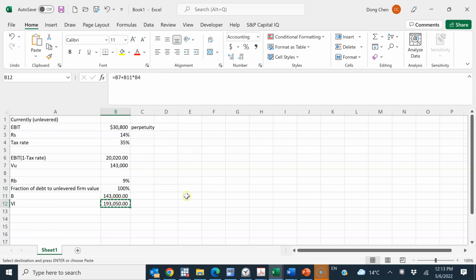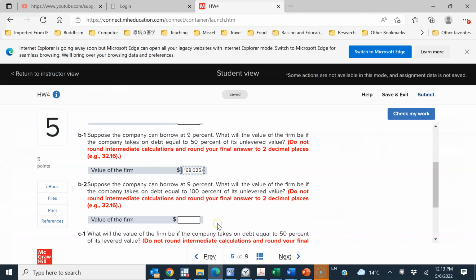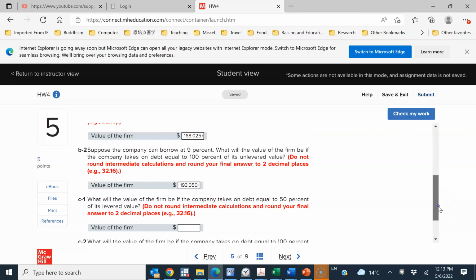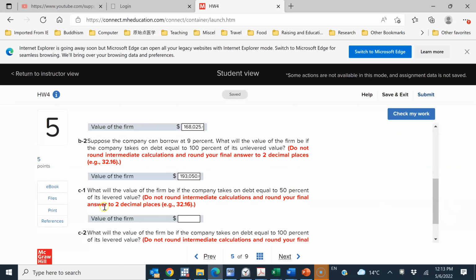So now I just need to copy the new levered firm value back to this blank, and this will give me the answer immediately. So part C-1: what will the value of the firm be if the company takes on debt equal to 50% of its levered value?